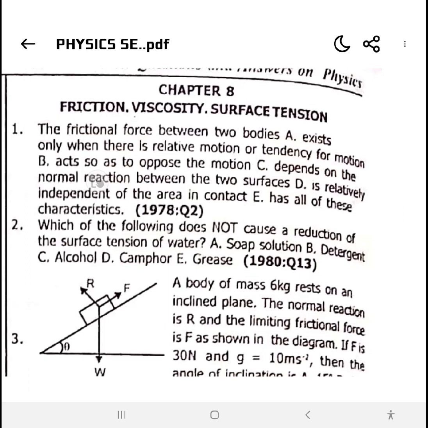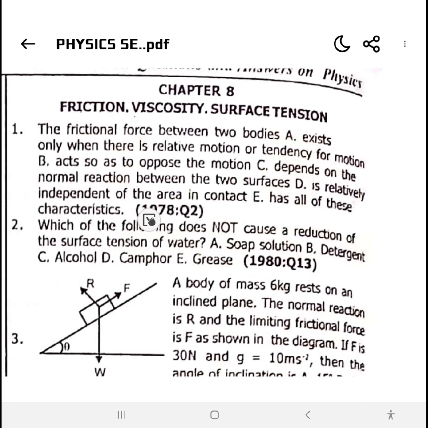Two, friction increases to the same extent as the force which causes it. Good. And so number 1, the frictional force between two bodies, you see it here, has all the above characteristics. So let's take down more characteristics.